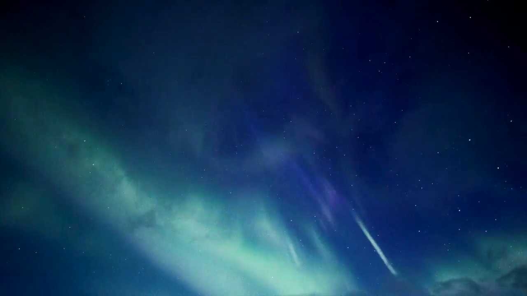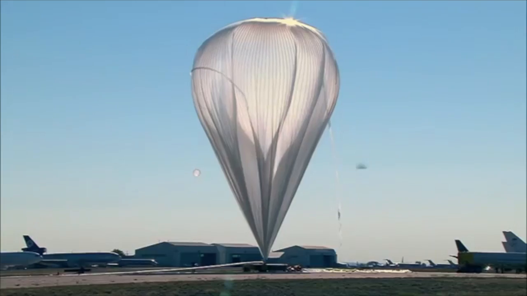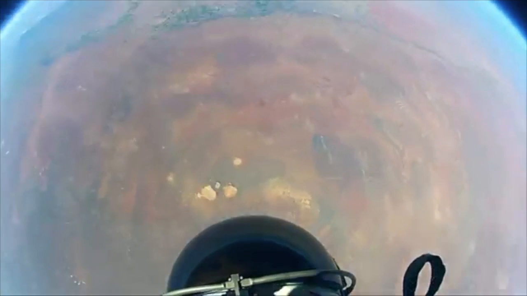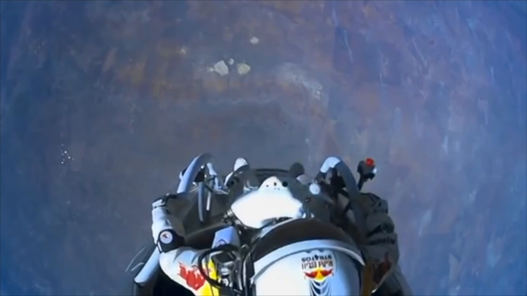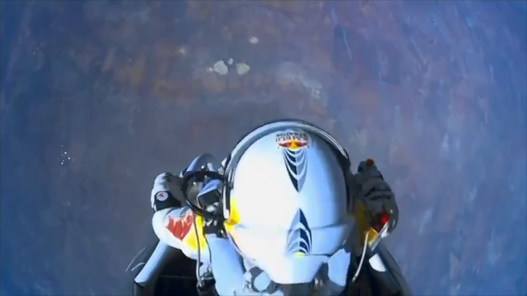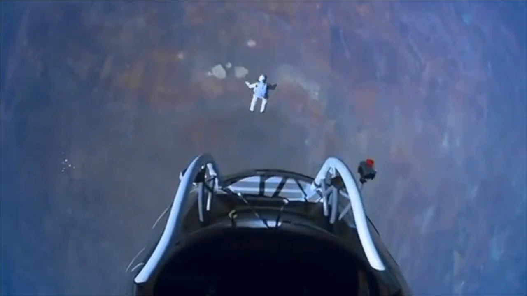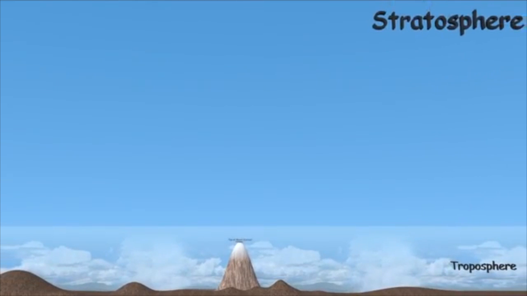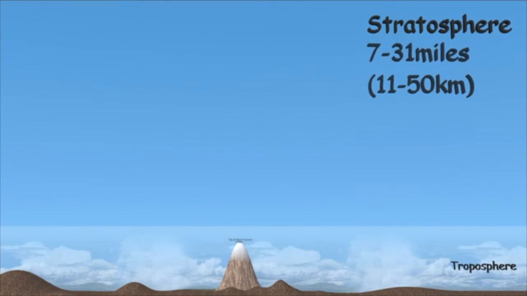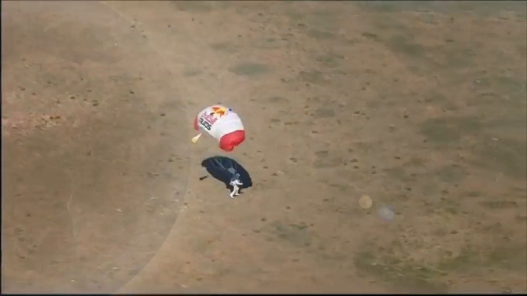Felix Baumgartner, an Austrian skydiver and daredevil, jumped to Earth from a helium balloon from the stratosphere. In doing this, he set a world record for skydive. He reached an estimated top speed of 1,357 kilometers an hour. From the stratosphere, he freefalled, eventually landing in New Mexico in the United States.